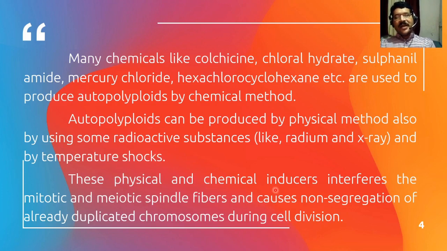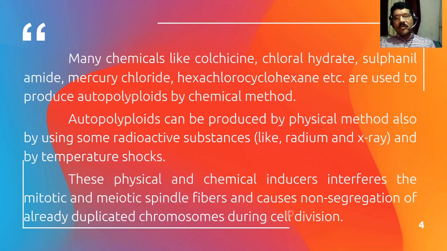So these physical and chemical inducers interfere with the mitotic and meiotic spindle fibers, and they cause non-segregation of already duplicated chromosomes during cell division. What these chemical and physical inducers actually do is interfere with the mitotic and meiotic spindle fiber production, and this spindle fiber production gets disturbed, due to which there is non-segregation of already duplicated chromosomes during cell division.